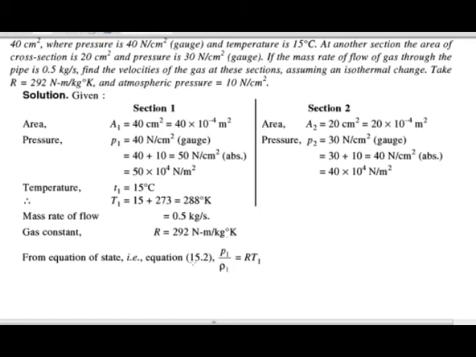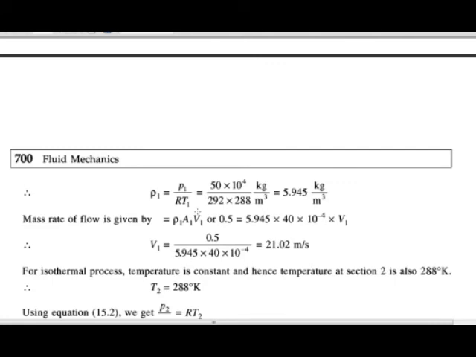Okay, then from the equation of state we know that for the isothermal process P1 upon rho 1 is equal to RT1. Then by putting the value of P1, we can write rho 1 is equal to P1 upon RT1. We know that the value of P1 is 50 into 10 raised to 4, R is equal to 292, T1 is equal to 288. Okay, we get the value of rho as 5.945 kilogram per meter cube. Here we get the value of density, that is rho 1.